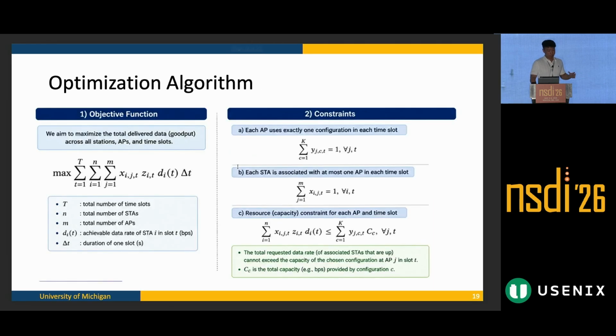So our optimization formulation is very similar to the multiple knapsack problem, also catering to this network scenario. So it maximizes the total delivered data under some constraints. The first constraint is each access point uses exactly one configuration at a time. And also each station is associated with one access point at one time slot. And also the supply that the access point can provide needs to be lower than the ideal capacity that we calculated.